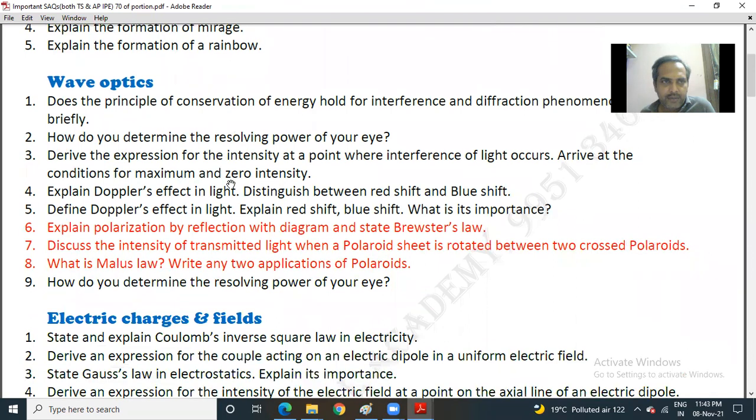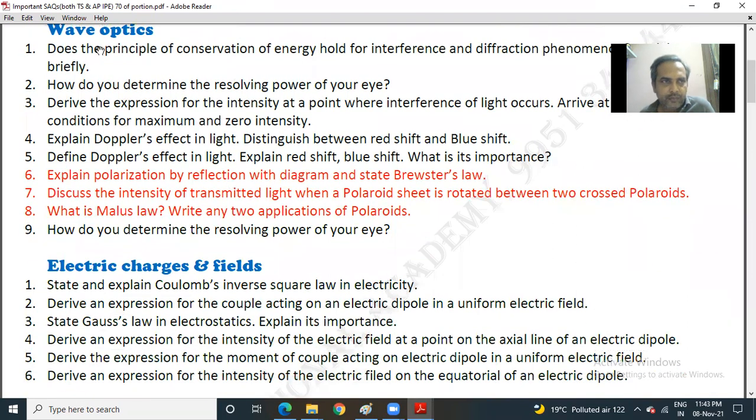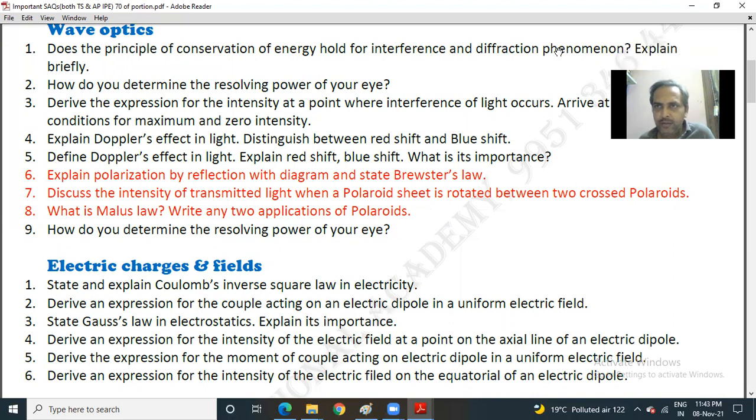Moving to the next chapter, that is Wave Optics. Question number 1: does the principle of conservation of energy hold for interference and diffraction phenomena? Explain briefly.